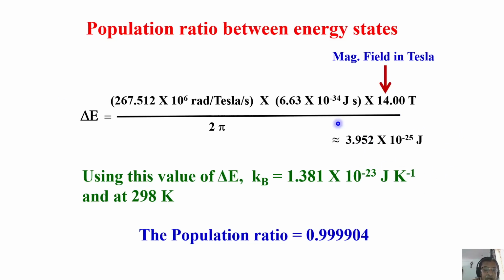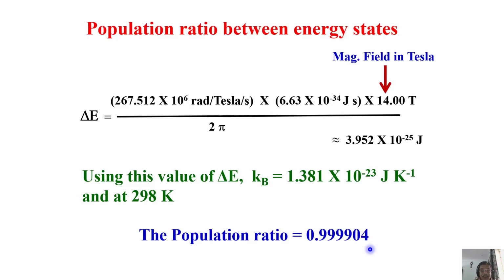Now we know delta E. I know k_B. Put it into the Boltzmann population ratio equation: N alpha by N beta is equal to e to the power of delta E by kT. I know the temperature. If I put this into that equation, the population ratio turns out to be 0.999904. You understand? The population ratio is 0.999904.